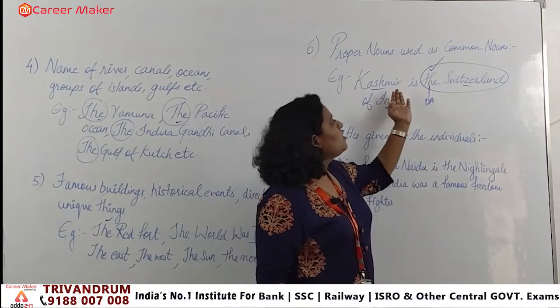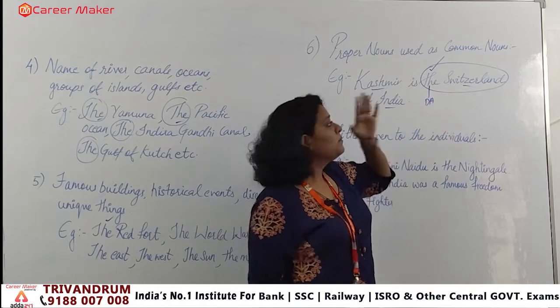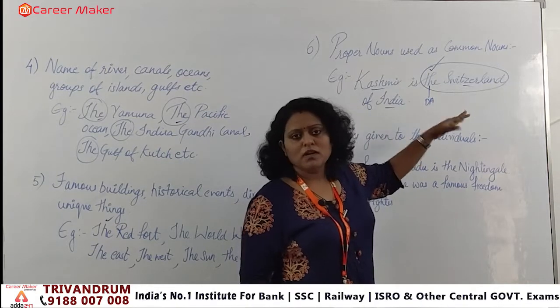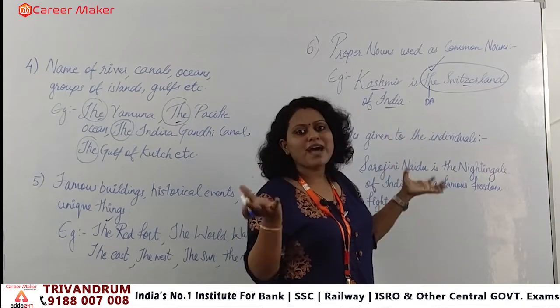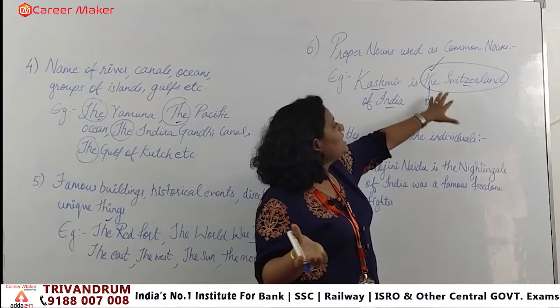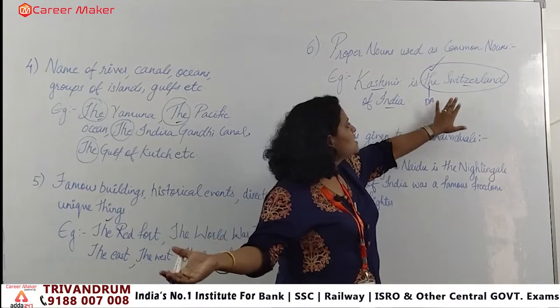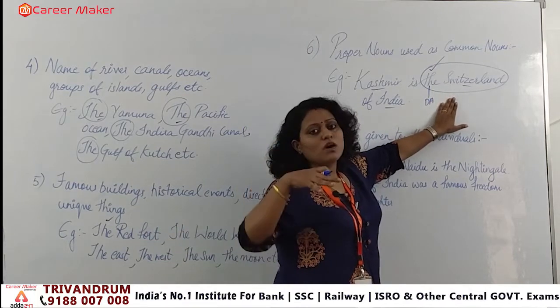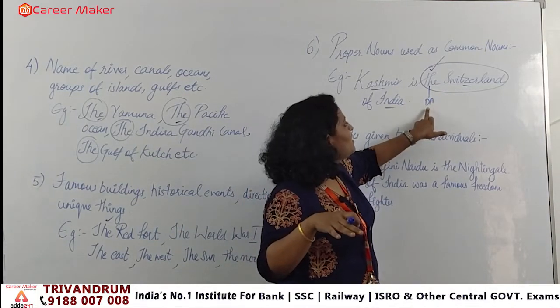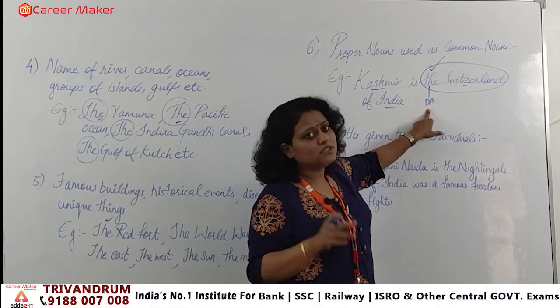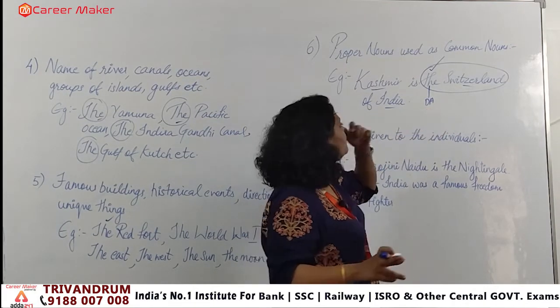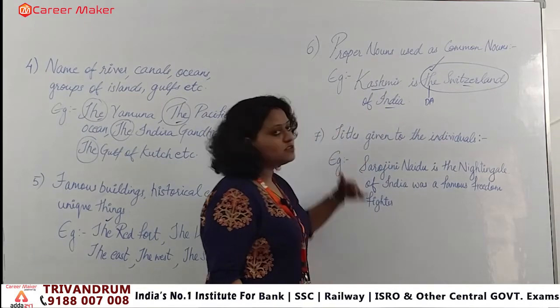So you are considering what? Kashmir as what? Switzerland. But Switzerland is also a proper noun, but you are considering that proper noun as what? Common. That means any place can become as Switzerland, okay? So in that sense you are using the over there. So this subject is considered as what? Common noun. So that's why that subject will be used with what? Definite article the over there. Got the point? Okay. So this is how we are using this rule.